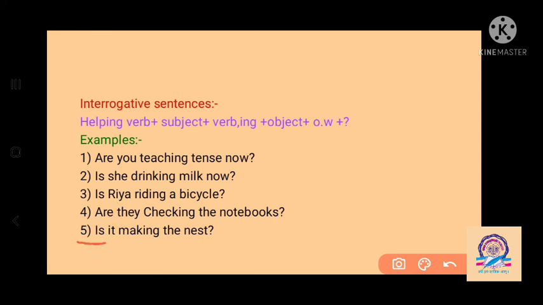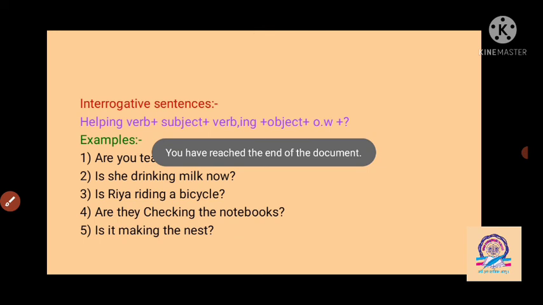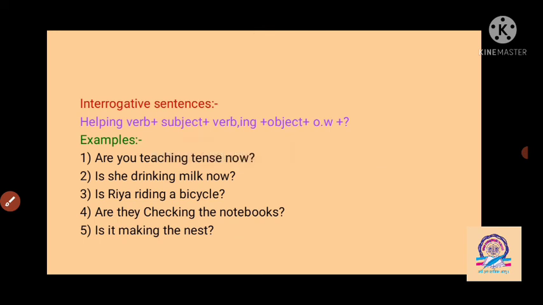Then with the subject it, we have to use is here. Is it making? Make changes into making. Next, for non-living things, birds and animals, we use it as the subject here. So, is it making the nest? Question mark. So we can say that shortly, for making continuous tenses we have to use the helping verb is, am, are here, and add the ing form to the verb.